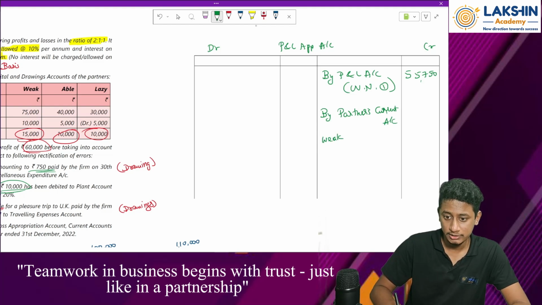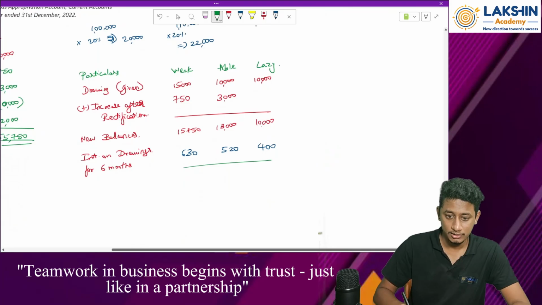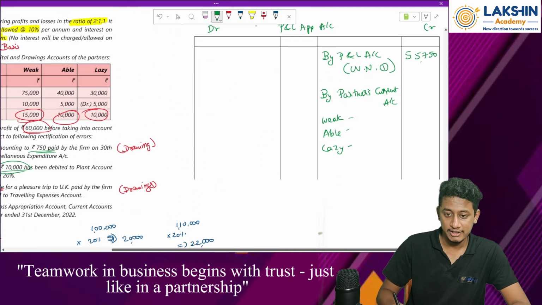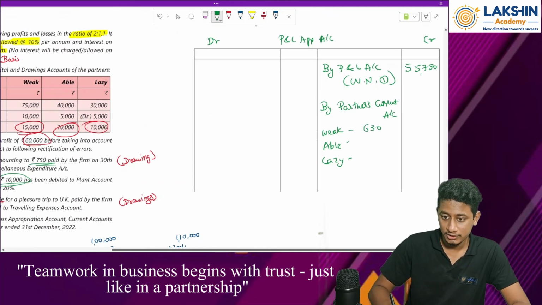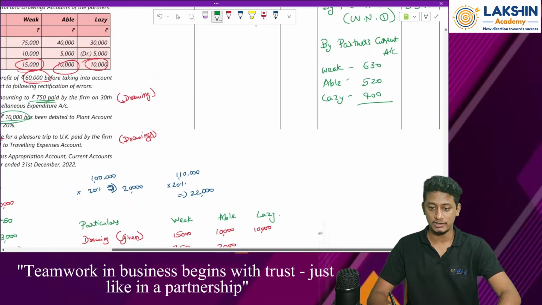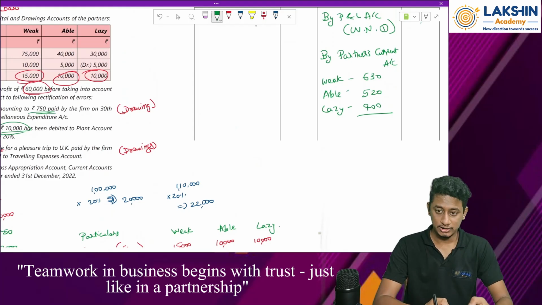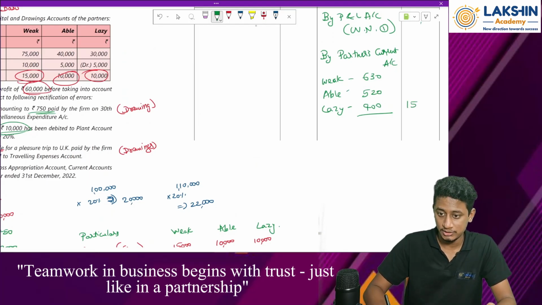Weak, Able and Lazy. What are the values? 630, 520 and 400. What's the total of this? 630 plus 520 plus 400, rupees 1,550.